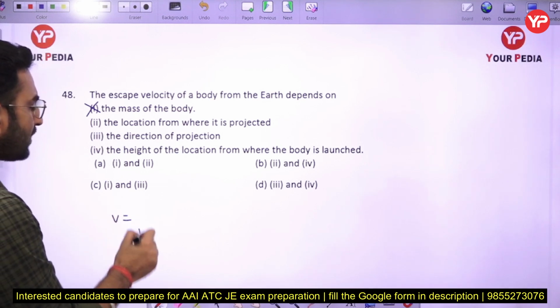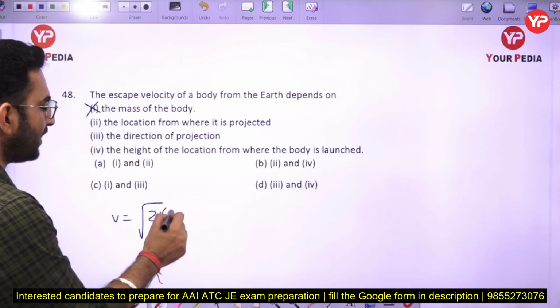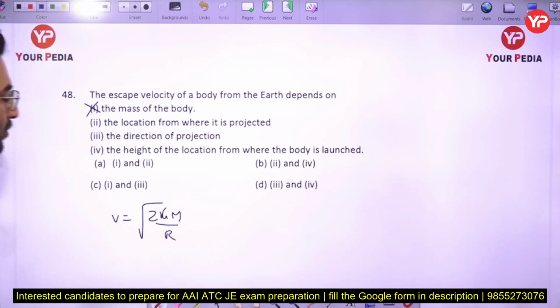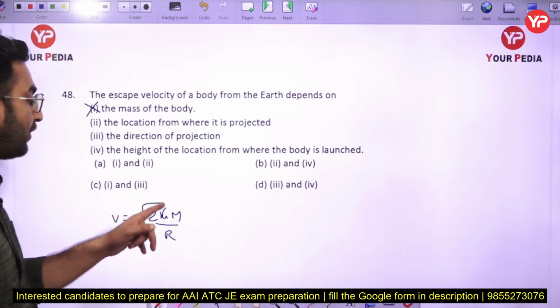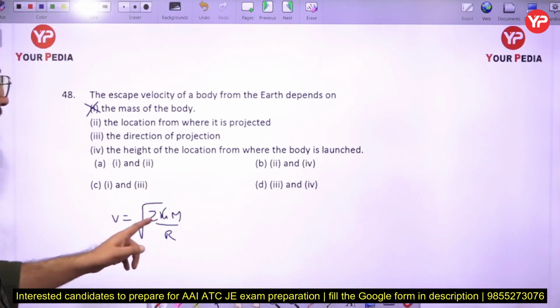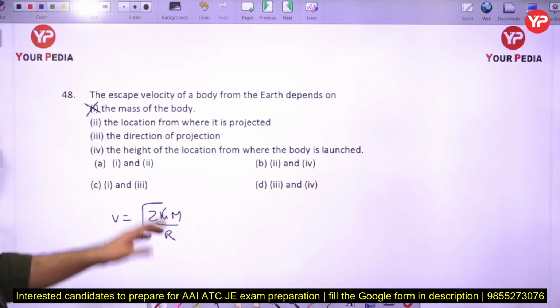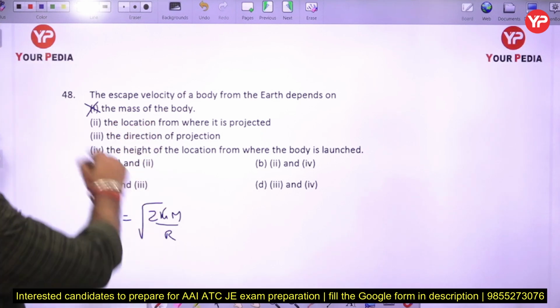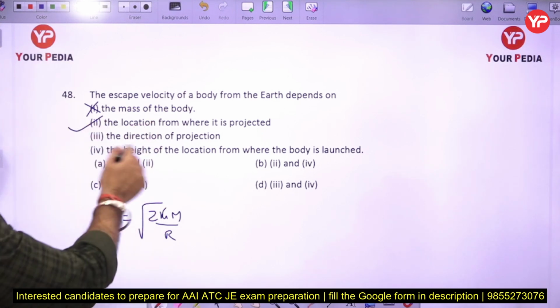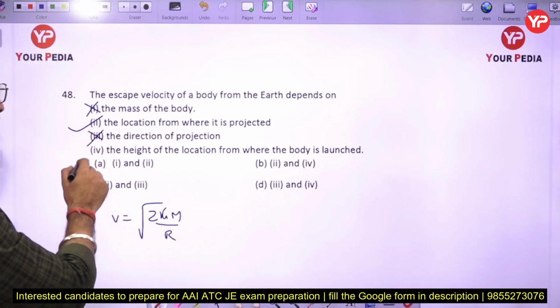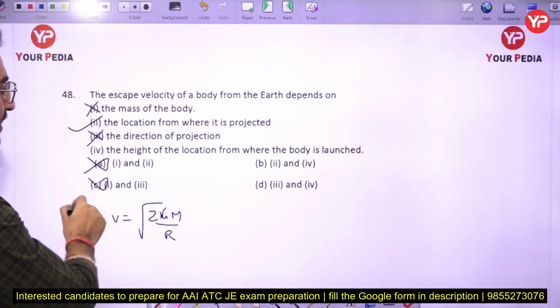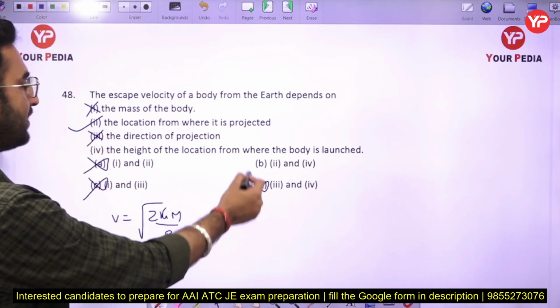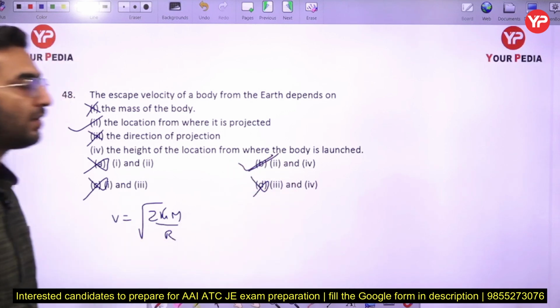Why so? Because the escape velocity is having a formula of root of 2GM by RE here. Okay, so this is a formula of the escape velocity here. So in that case if you see, it is basically depending upon the gravitational constant, it is depending upon the mass, and it is depending upon the radius here. So that means we can say it is depending upon the location where it is projected here. Okay, the direction of projection it is not depending upon. So I can say the option number A is eliminated, option number C is eliminated, and option number D is eliminated. So B will be the correct one here.